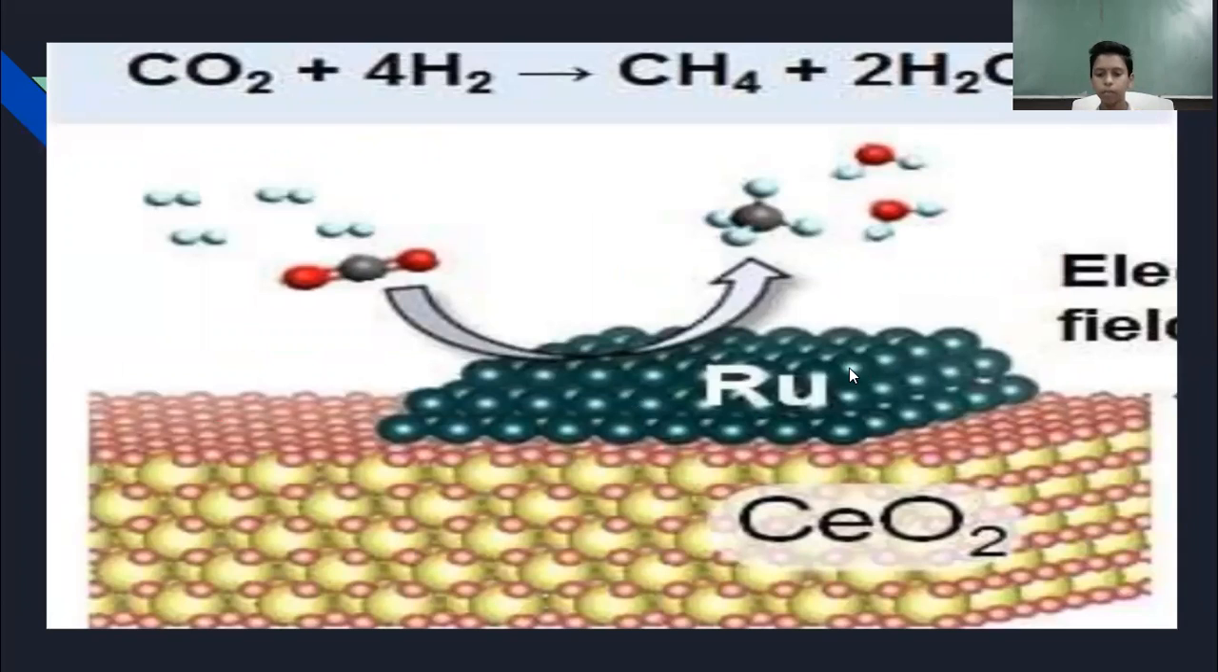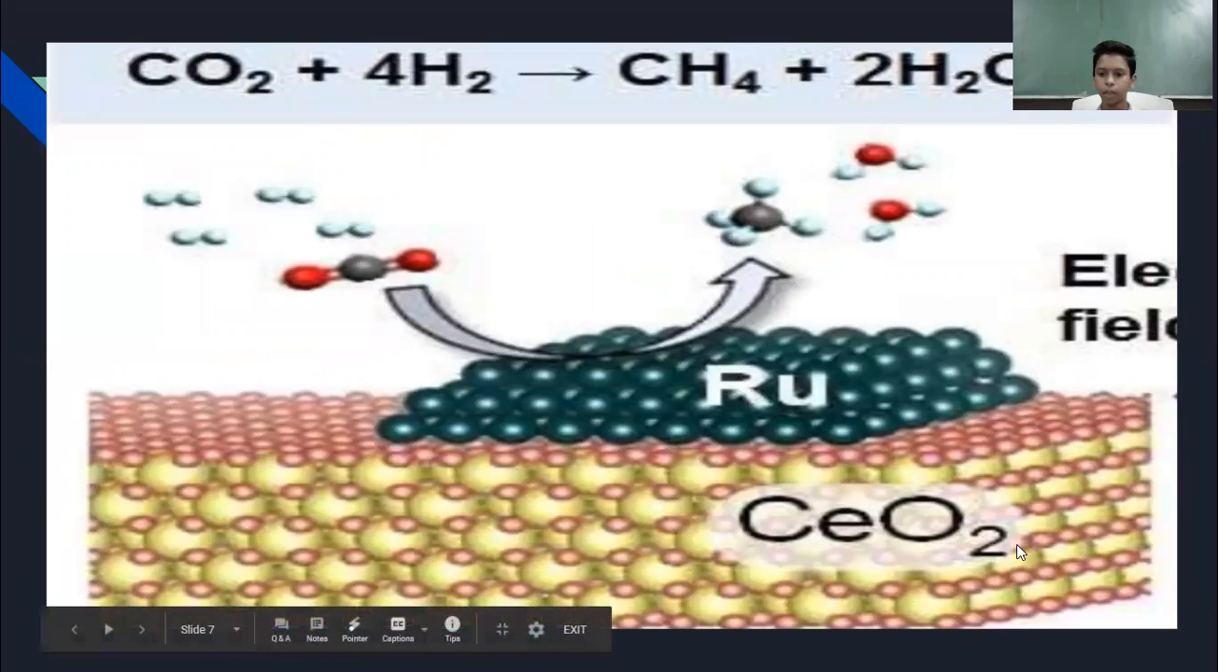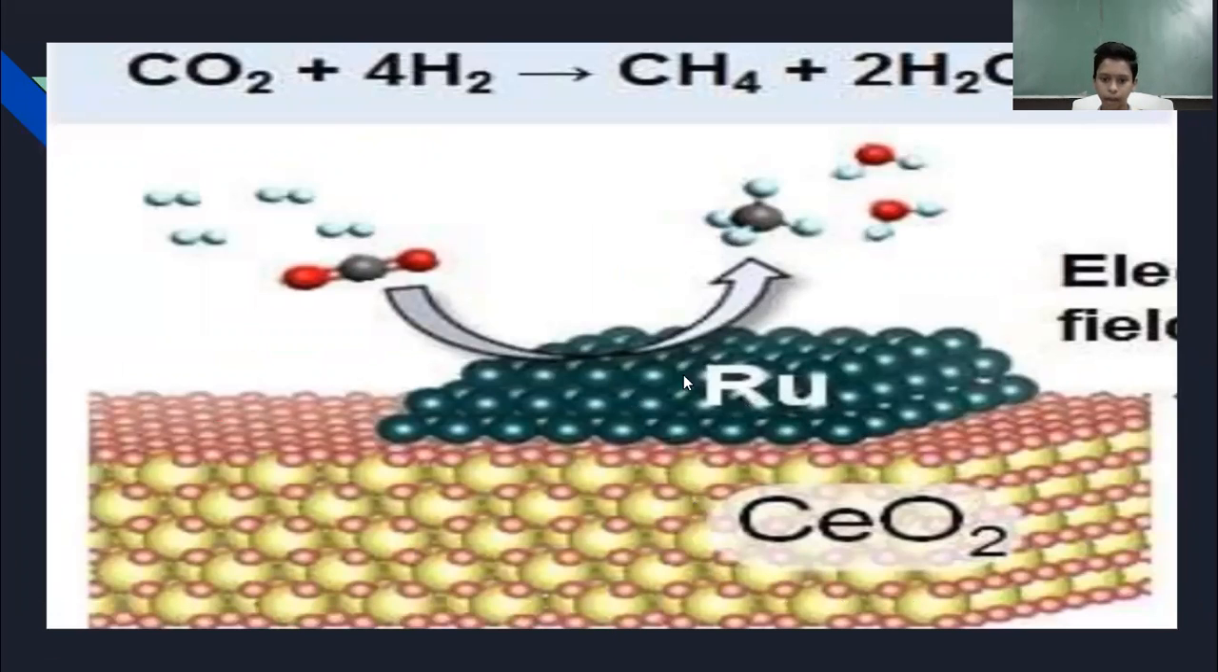This is the main idea of my project, and this is the main reaction. This is ruthenium, and as I told you, the reaction happens at 400 degrees Celsius with only ruthenium as a catalyst, but if we add cerium oxide nanoparticles with ruthenium in the presence of an electric field, the reaction will take place at only 100 degrees Celsius, and we will gain the same reaction at an efficient rate.